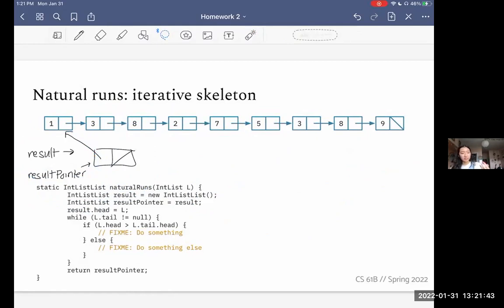And now, ignoring the skeleton code, let's just think, what would we have to do to get our solution, right? Well, we'd want 138 to be the first subarray right here, right? So while L.head is greater than L.tail.head, and once we reach this particular element, we can imagine we have some pointer right here.